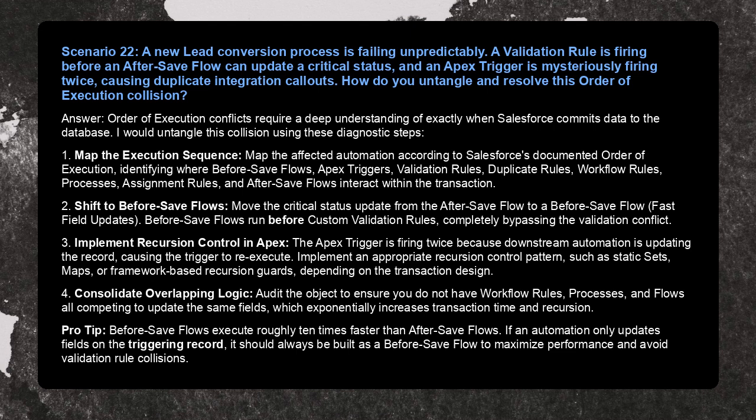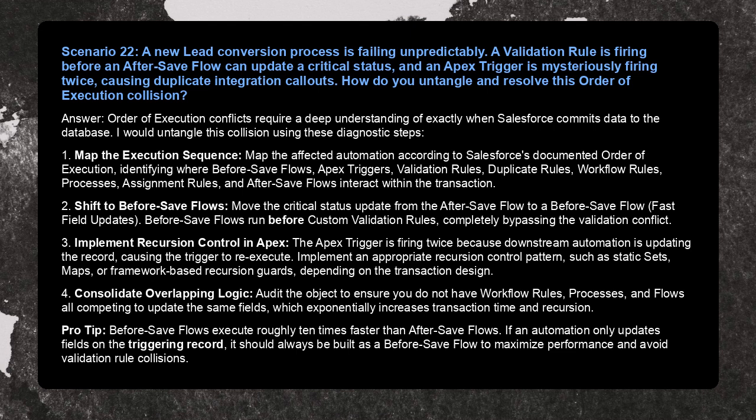Answer: Order of execution conflicts require a deep understanding of exactly when Salesforce commits data to the database. I would untangle this collision using these diagnostic steps. 1. Map the execution sequence. Map the affected automation according to Salesforce's documented order of execution, identifying where before save flows, apex triggers, validation rules, duplicate rules, workflow rules, processes, assignment rules, and after save flows interact within the transaction.